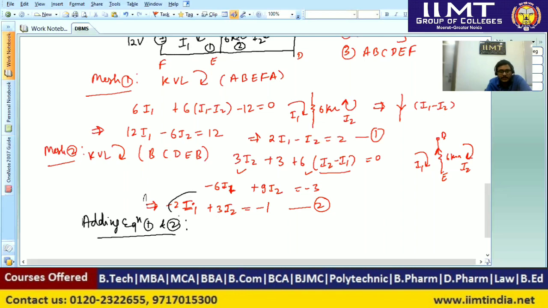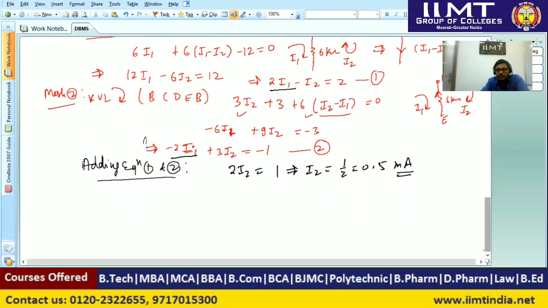If we add them, here it is minus 2I1 and here it is plus 2I1, so these two terms will cancel out. 3I2 minus I2 will become twice I2, equal to 2 minus 1, that is 1. So we get I2 equal to half, that is 0.5 milliampere. As I have told you already, all resistances are in kilo ohms, so current will be in milliamperes.